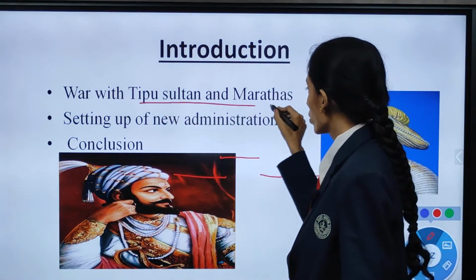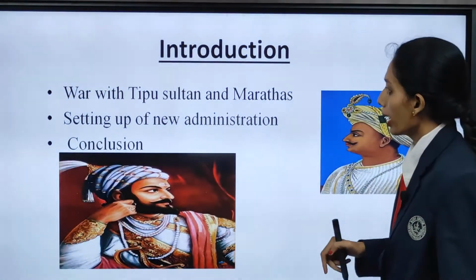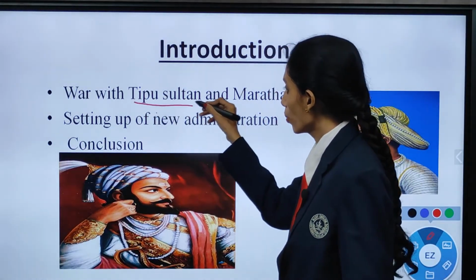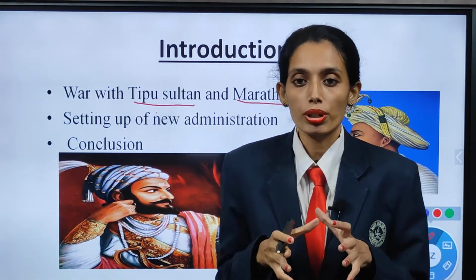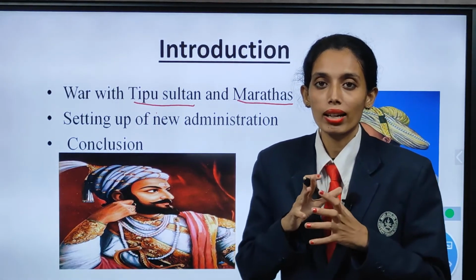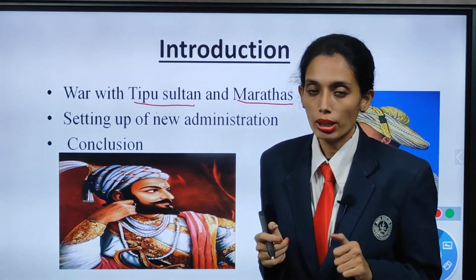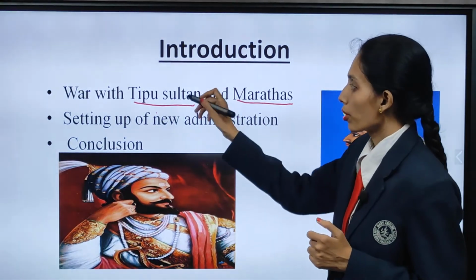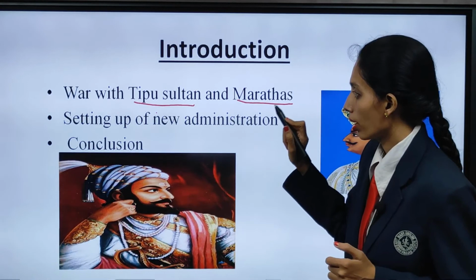When we are talking about Tipu Sultan and the Marathas, here you have to understand one thing, students, that this is the south portion. The Britishers also captured the south region. There also war took place because the Britishers didn't have a good rapport, as the Marathas were on good terms with the French. So the Britishers had war with Tipu Sultan and the Marathas, and then came setting up a new administration. We will learn about the administration and in detail about the conclusion of this chapter.